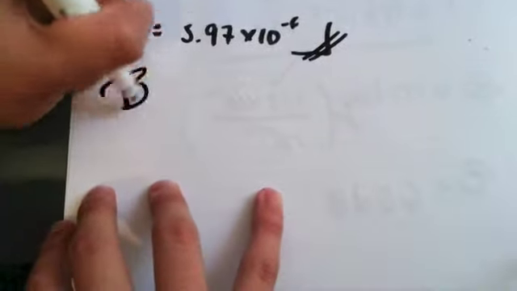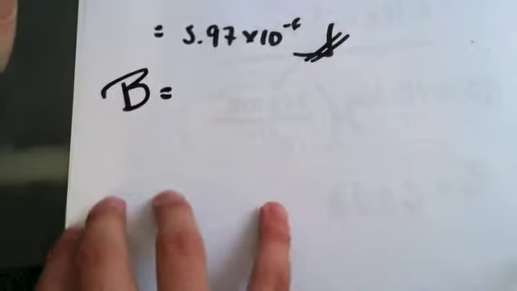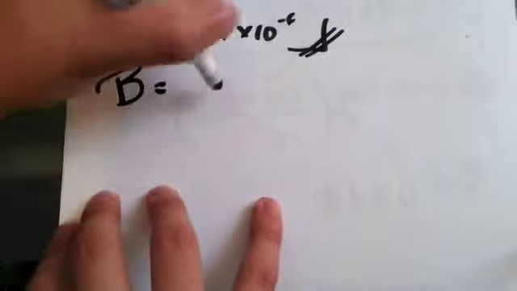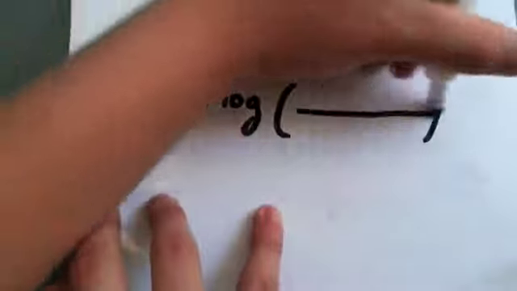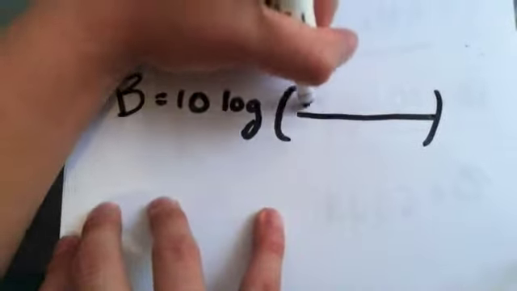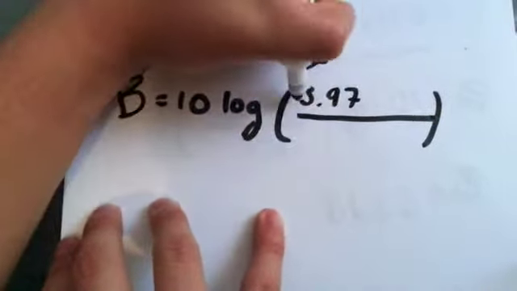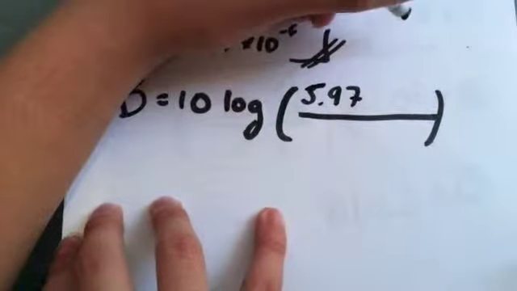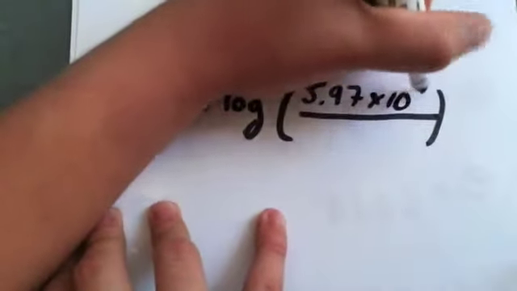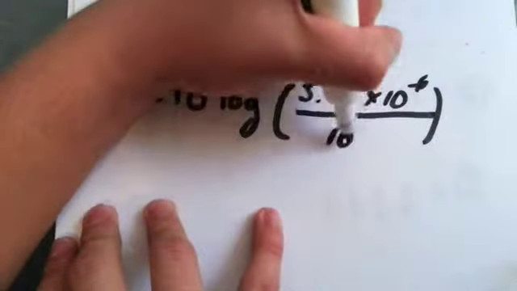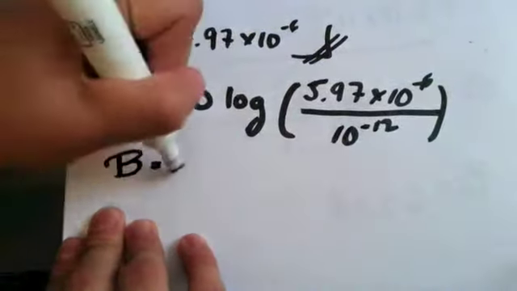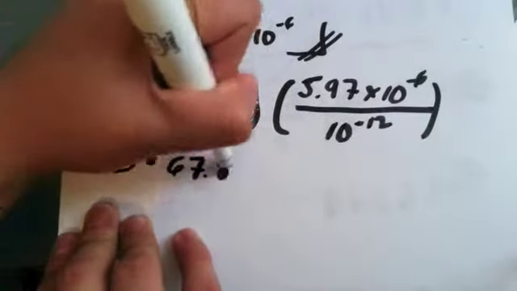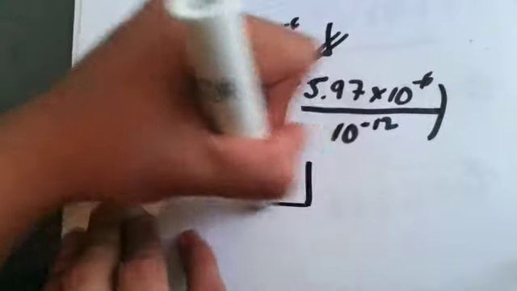As a next important and fundamental step, we say that beta equals 10 decibels multiplied by the logarithm of the division of the data we have just calculated, 5.97 times 10 to the minus 6, over the same data that is 10 to the minus 12. As always, with the correct calculations, we obtained 67.8 decibels.